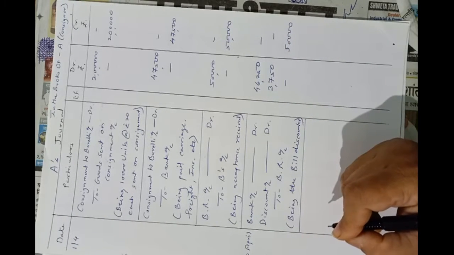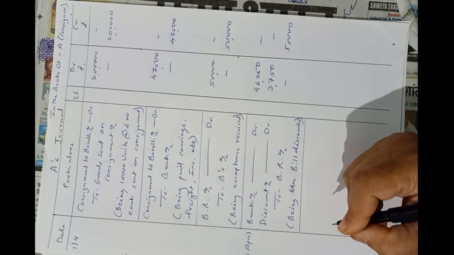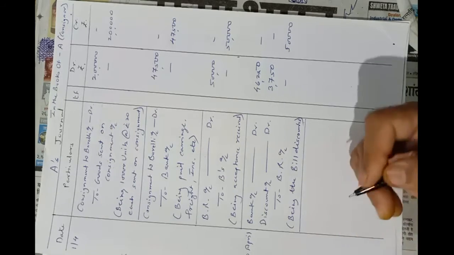Now, next point is expenses incurred by the consignee. Unloading charges 4,900, clearing charges 3,900, etc. All the expenses are given. Now we have to pass the entry for expenses incurred by the consignee. So let's pass this entry.